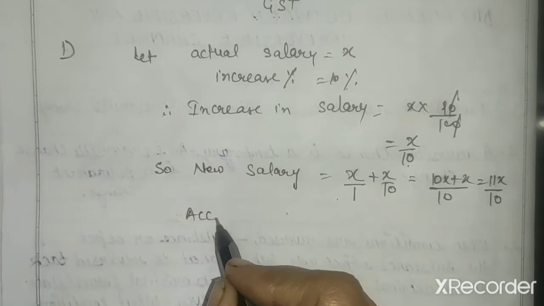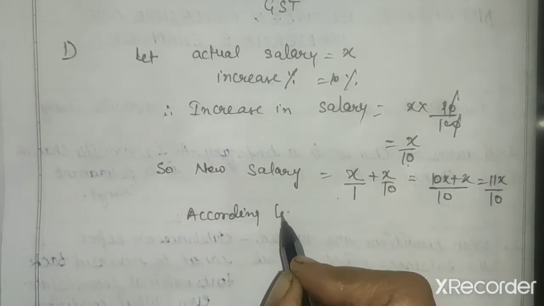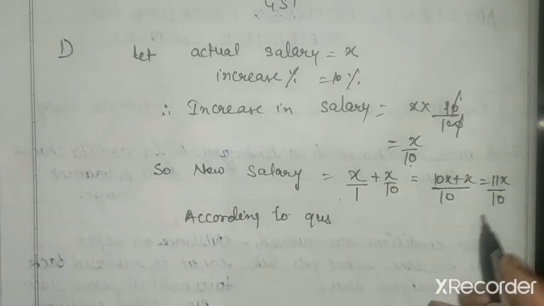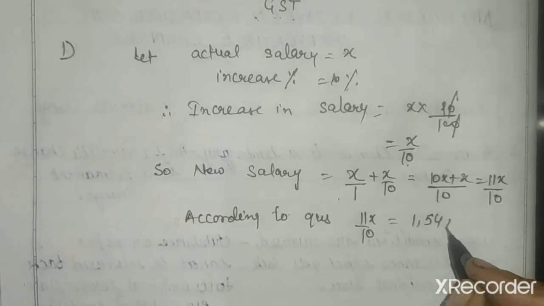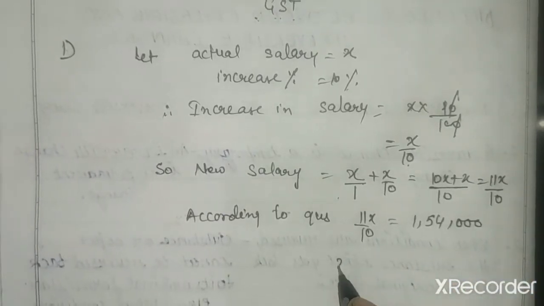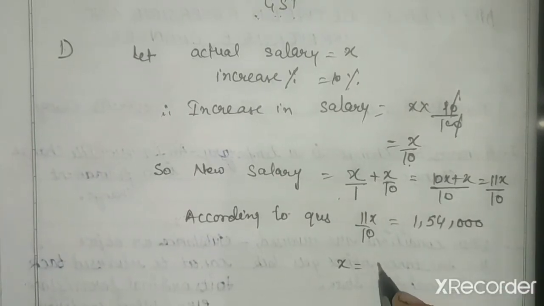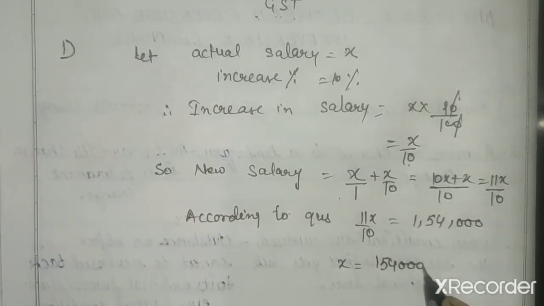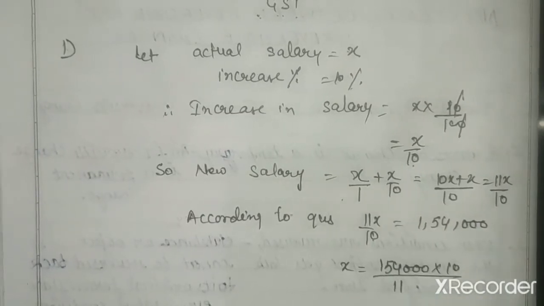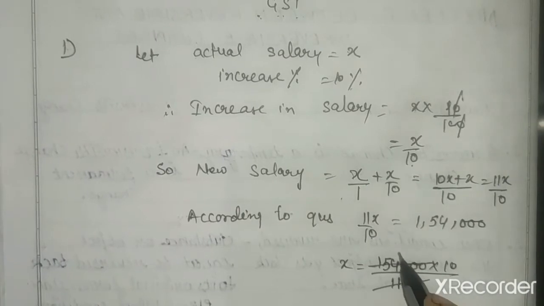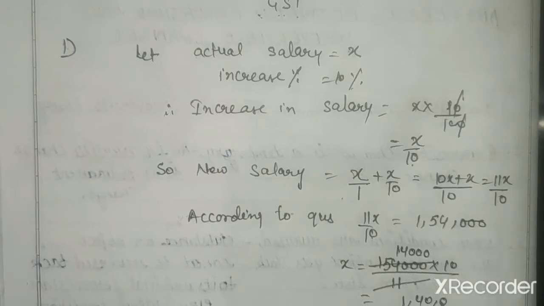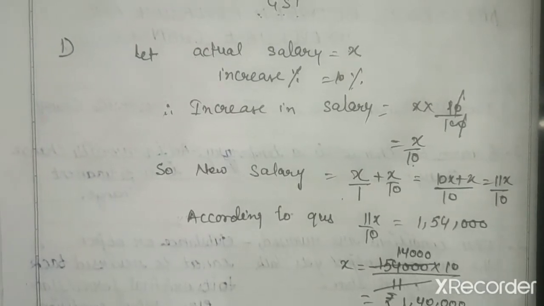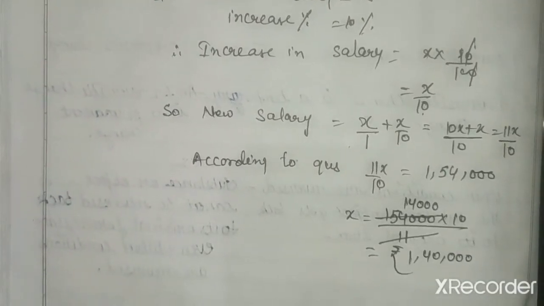And according to the question, it is given to us that this is equal to 1,54,000. So we will find the value of X. The 10 in the denominator goes to the other side and comes into the numerator, and 11 will come into the denominator. Now we get 1,40,000. The initial salary is equal to 1,40,000, and after adding the increment it will come to 1,54,000.